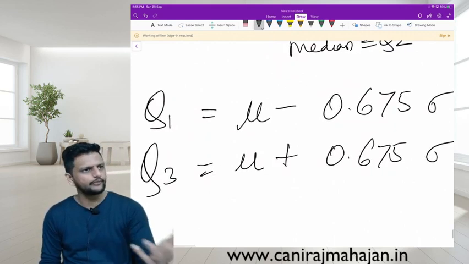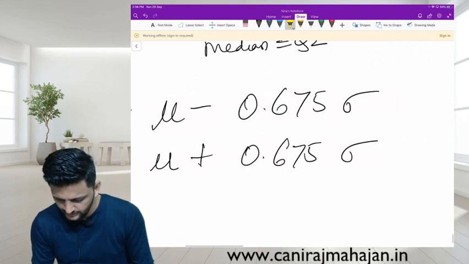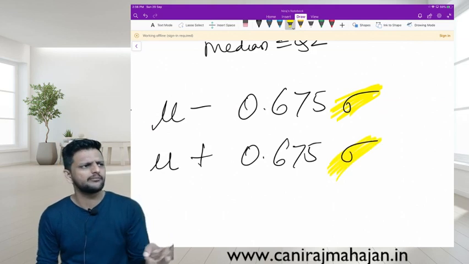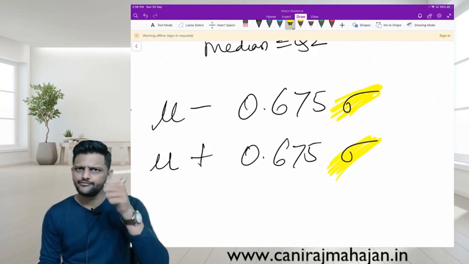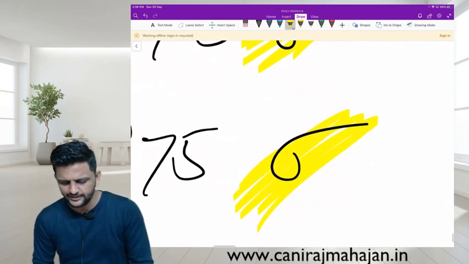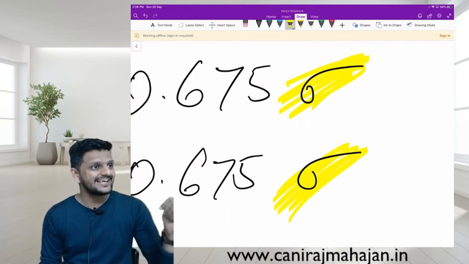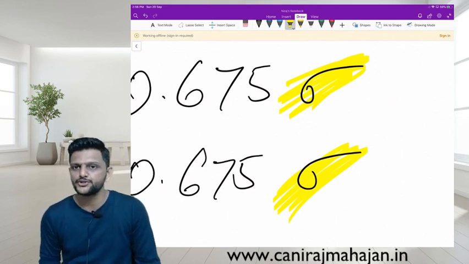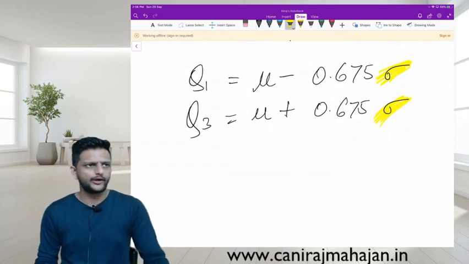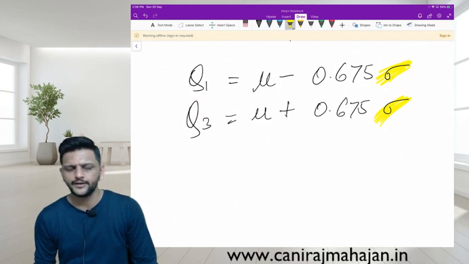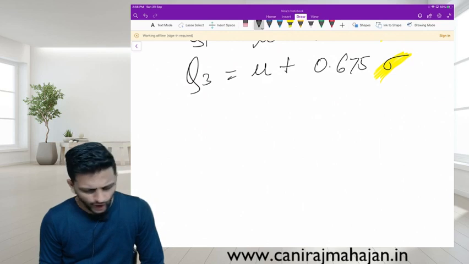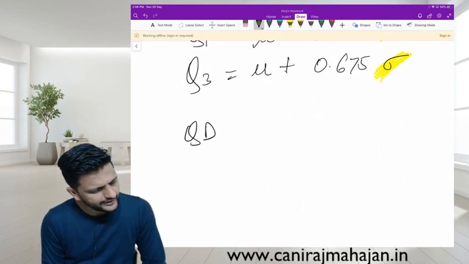At times if Q1 and Q2 values are given to you, you can solve using simultaneous equations. That means you can find the value of mu, that is the average, or, very important, you can find the value of standard deviation. And if out of QD, MD, SD you have even one of them, you can find the others. If SD is there, you can find MD as well as QD because we have a ratio between them. So just solve them simultaneously, find SD, and you can find MD and QD also. Okay? Is there any formula for median or QD?